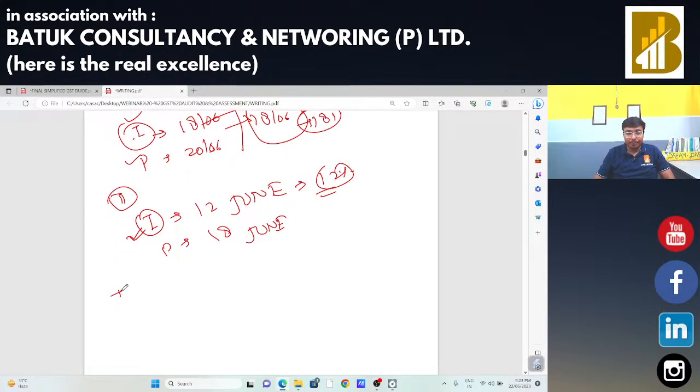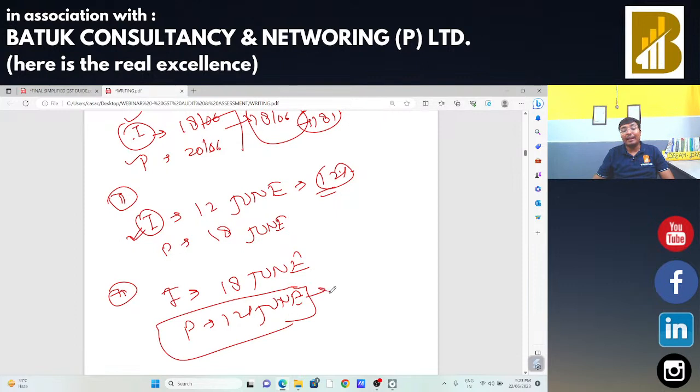In the third situation, suppose invoice date is 18th June, that is post change in rate, and payment is on 12th June. You have received the advance on account of that supply. In that case, your payment date, that is 12th June, will be treated as your time of supply and GST should be charged accordingly, that is at the rate of 12%. That is the concept of time of supply.